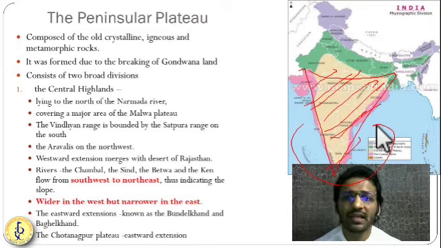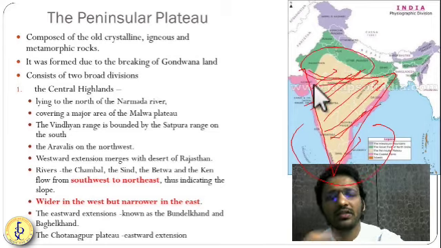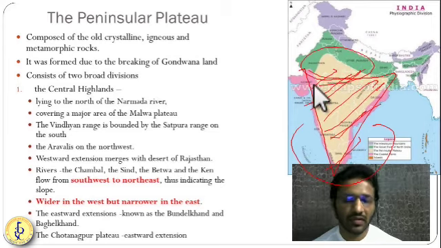So it has various parts. First is the central highland. You can see this region is called the central highland. It is lying north of the Narmada river, and the Malwa plateau is a part of this.